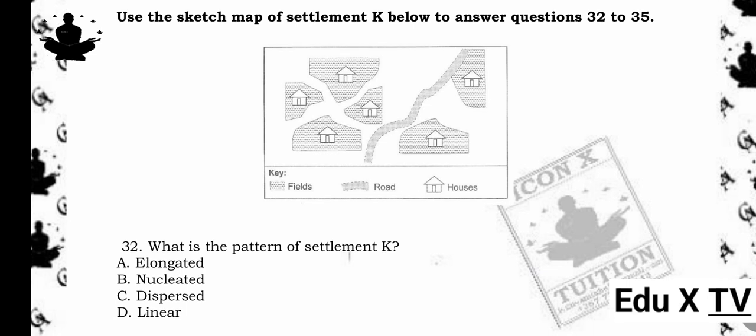Use the sketch map of settlement K below to answer questions 32 to 35. A picture of scattered houses away from the main tarred road. 32. What is the pattern of settlement K? A. Elongated. B. Nucleated. C. Dispersed. D. Linear. The answer is C. Dispersed. Reason being, the houses are scattered far apart, not clustered. This is a dispersed settlement.